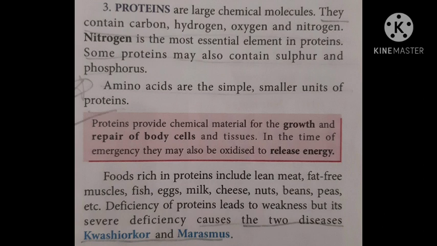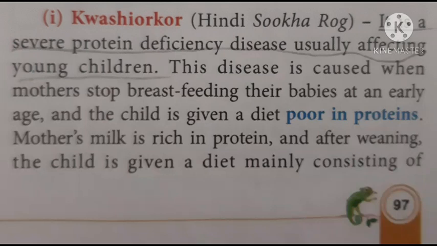Mainly proteins are required in our body for growth, repair of body cells, and some amount of energy also they release. The main sources are egg, milk, cheese, nuts, beans, peas, certain foods like this. Sometimes the deficiency of proteins may lead to two severe diseases. These two diseases are very important. One is Kwashiorkor and one is marasmus.